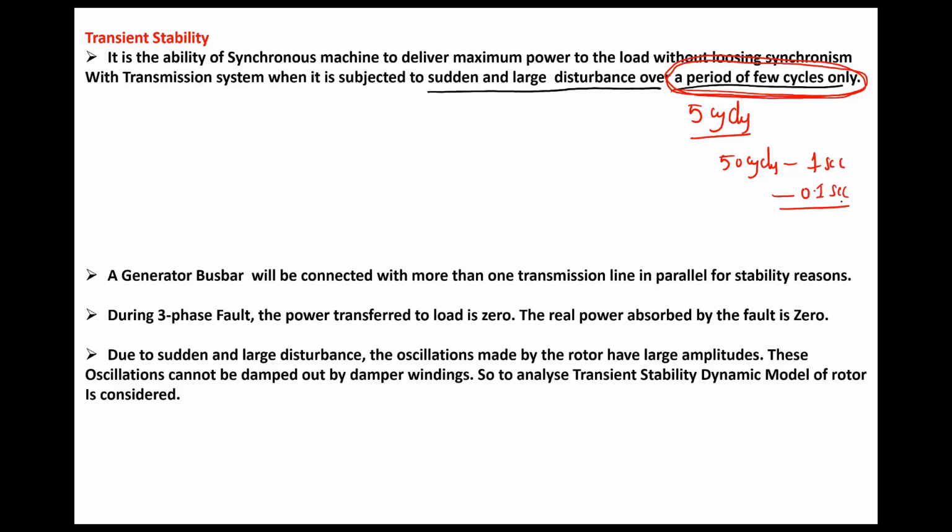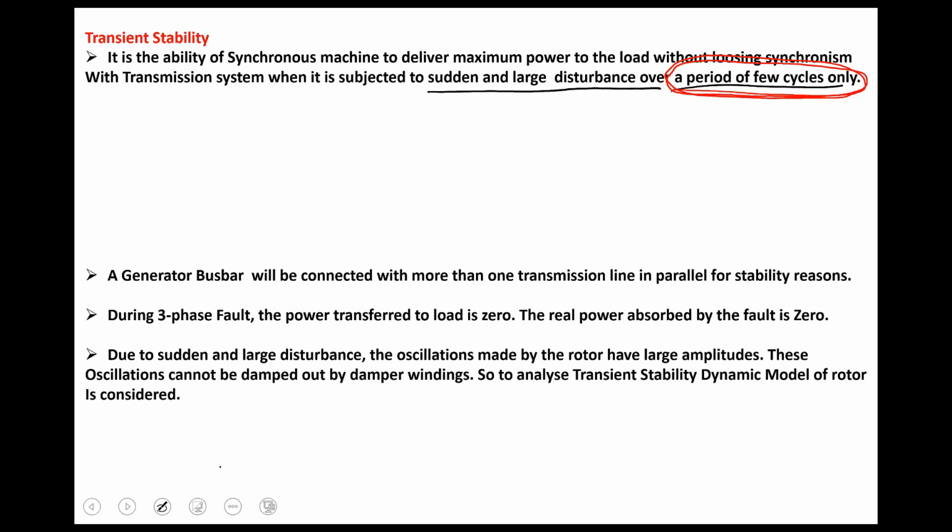If no corrective action happens within this time, the machine will definitely lose stability. Understand? So it is the ability of the synchronous machine to transfer maximum power to the load without losing synchronism when it is subjected to a sudden and large disturbance over a few cycles only.